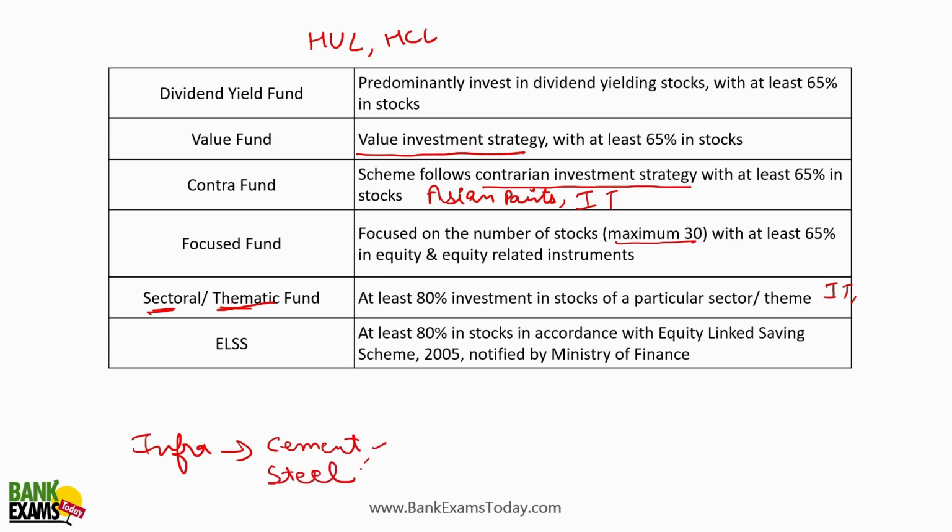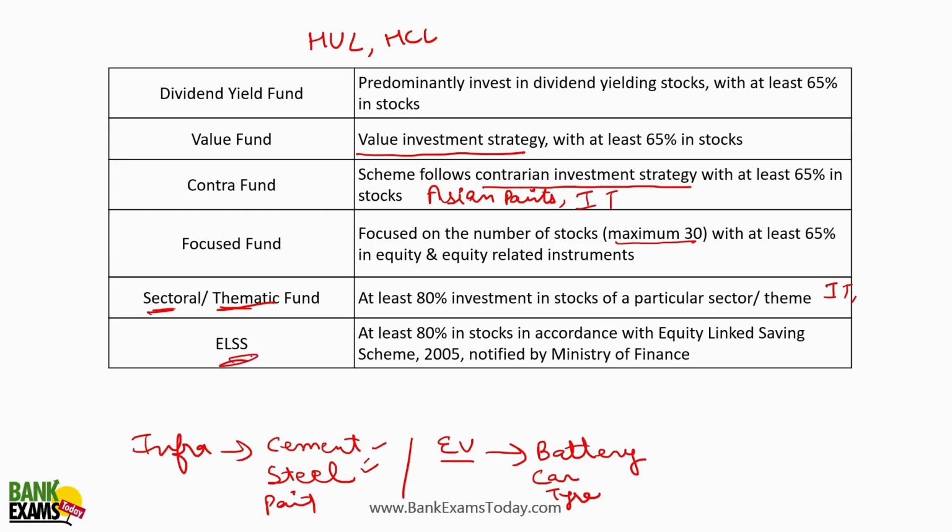Steel, cement, and even paint companies, chemicals, all are part of it. EV is also a theme. When it comes to EV, battery companies are part of the theme. The automobile, the car companies, two-wheeler, three-wheeler, then the tire companies, all these are part of it, right? So that's the thematic fund.